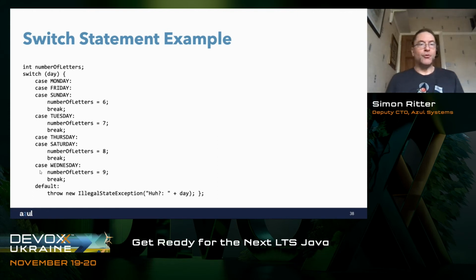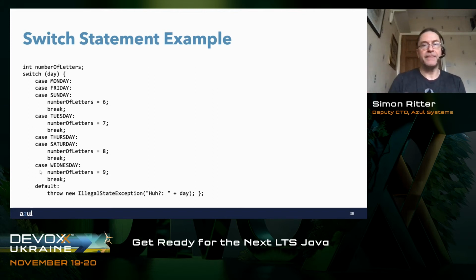As I said, one of the drawbacks here is that if we forget to put a break in, let's say Tuesday, then we're going to drop through to Thursday and Saturday, and the value assigned to number of letters will now be 8 rather than 7, which is not what we want. But also, if we didn't use a local variable for number of letters, if we use an instance field, which, remember, gets automatically assigned a value, if we forgot to put an assignment for number of letters in one of those case blocks, then we'd end up with a value of 0 rather than whatever value we wanted. And again, it makes it more error prone, makes it harder to find bugs and figure out what's going on in our code.